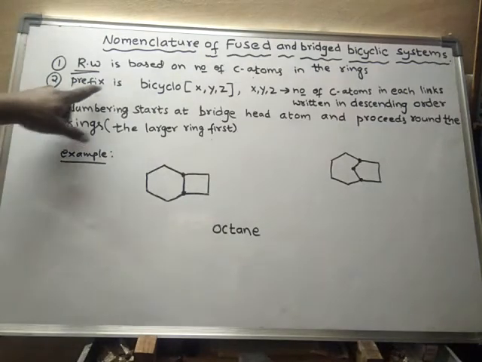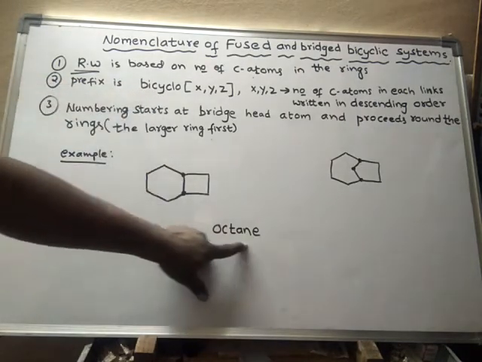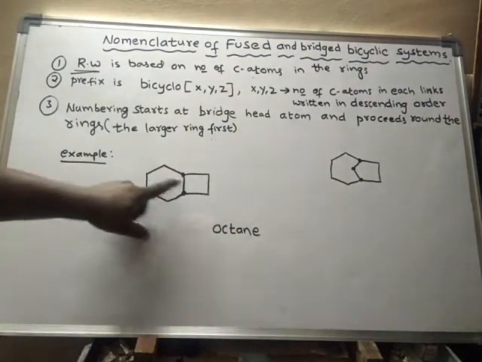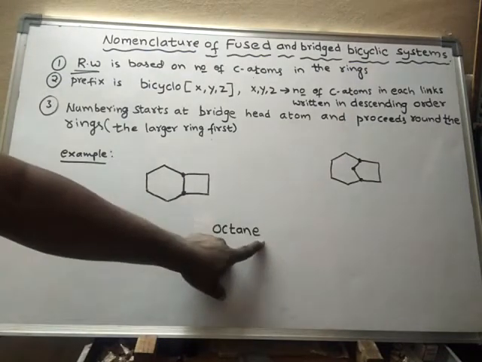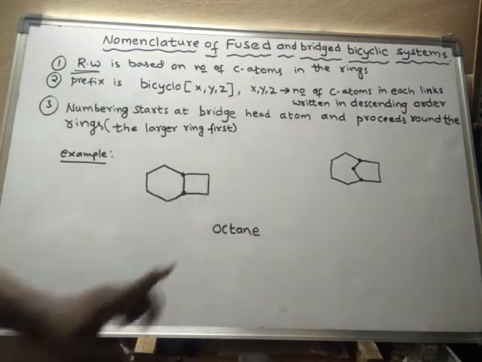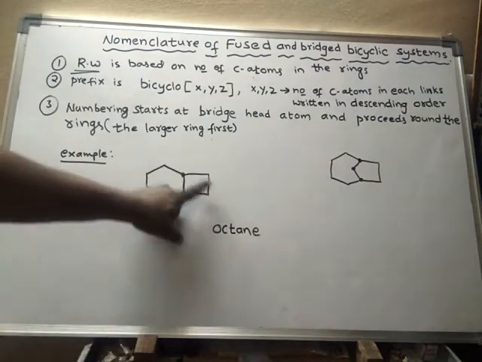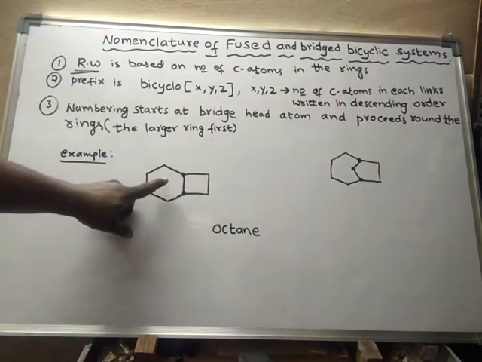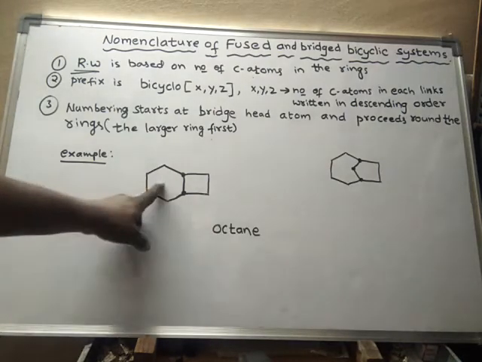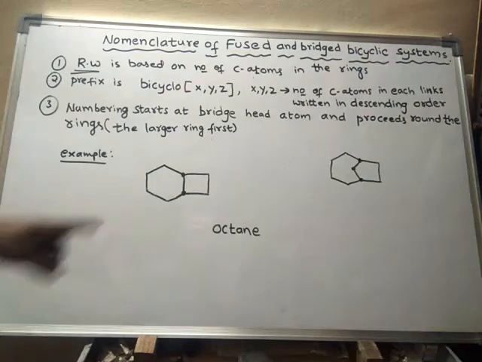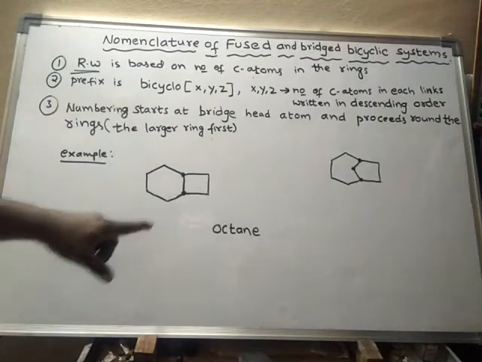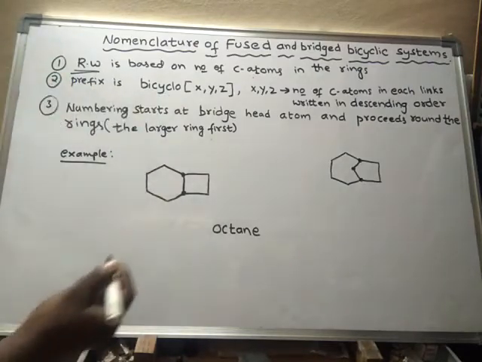Now the prefix is bicyclo. Octane is the parent compound. But as it is a bicyclic compound, it is not a straight chain, it is not an open chain compound. If it is an open chain compound, simply we'll write octane. But as it is a closed chain, we have to mention what type of chain it is. Is it a single ring chain, or more than one ring chain? It is a two ring chain. Hence we have to write bicyclo. So here bicyclo will be the prefix.